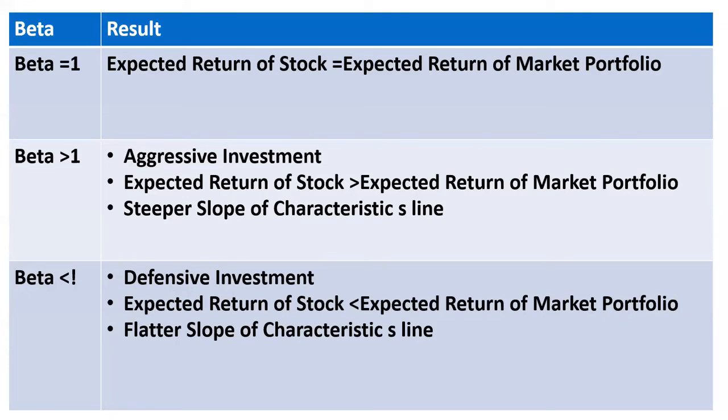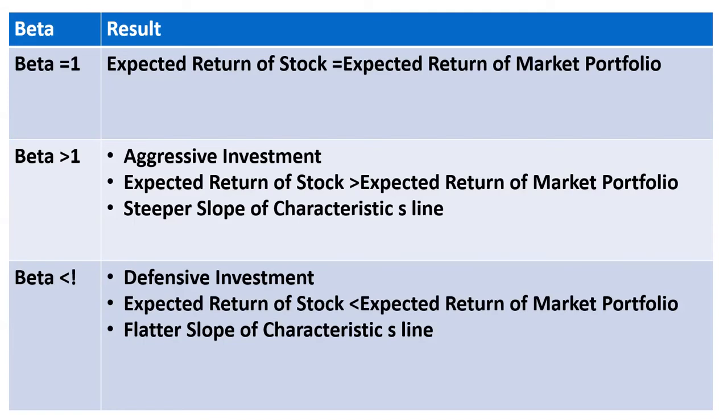The expected return of the stock will be greater than the expected return of the market portfolio, and this results in a steeper slope of the characteristic line. I have separately explained the characteristic line in upcoming slides.